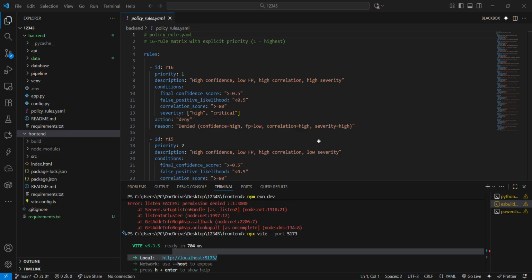For example, the first data of the data set has been put into monitor because the confidence is low, false positive is low, correlation is low, and severity is low. So taking these things into consideration, it has been done that way. Now let us go through these again. Other than that, we have integrated the LLM. As you can see, we can ask it any doubt. For example, I'm going to ask what is compliance.